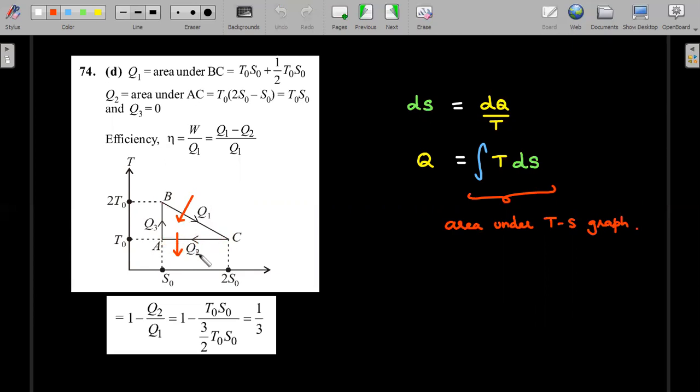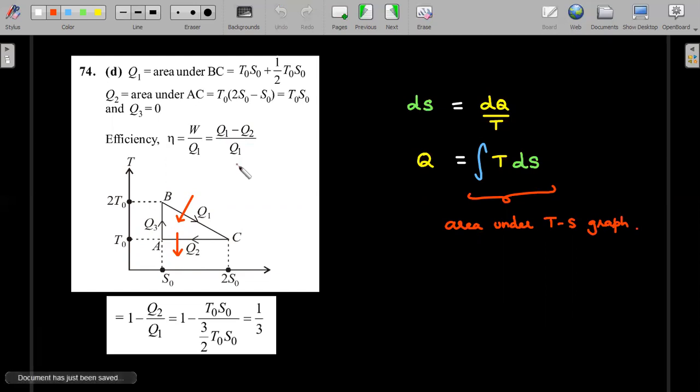Whereas in C2A, where entropy is decreasing continuously, each of these dQ2s should be negative, and therefore you end up having heat being rejected out. So the required efficiency should be 1 minus rejected heat Q2 divided by Q1. 1 minus Q2 by Q1 is the required efficiency.